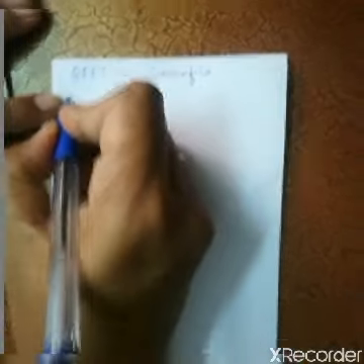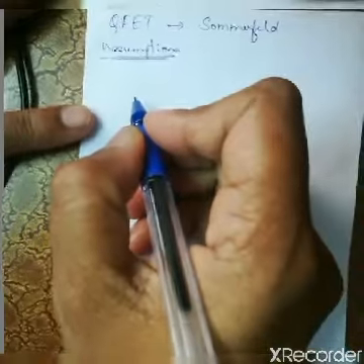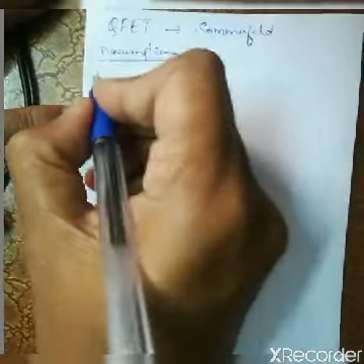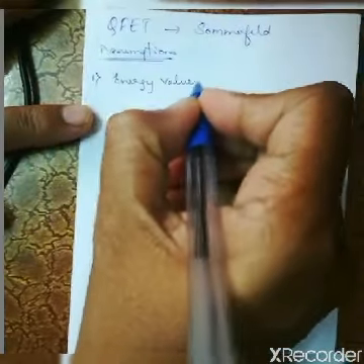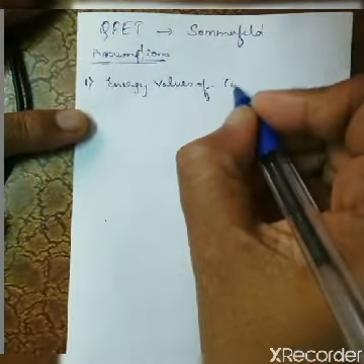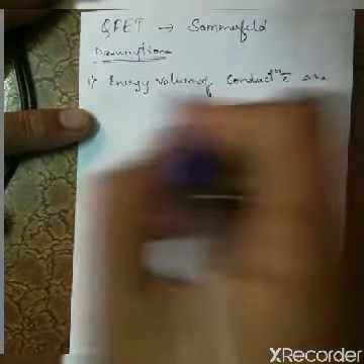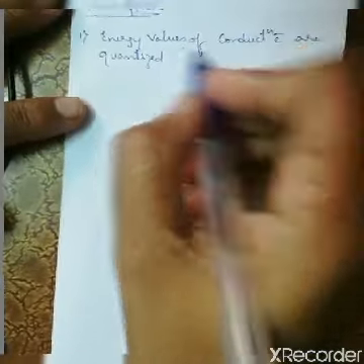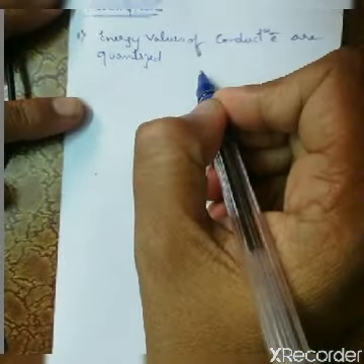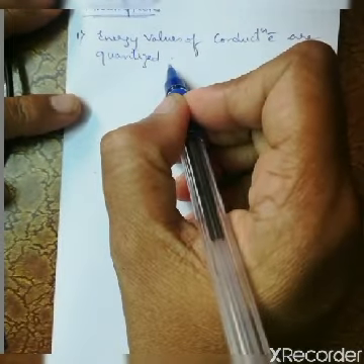So what were the assumptions of QFET? Let me say the assumptions of quantum free electron theory. The first assumption was the energy value of conduction electron or valence electron are quantized. So here the first assumption he made was that the conduction electrons, which are free to move, possess certain energy, and that energy value of those conduction electrons is quantized.